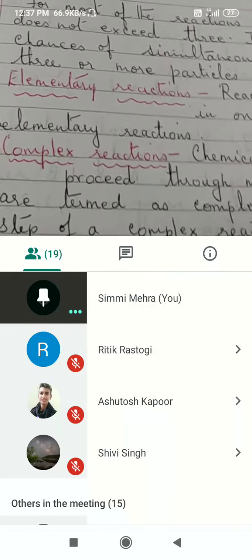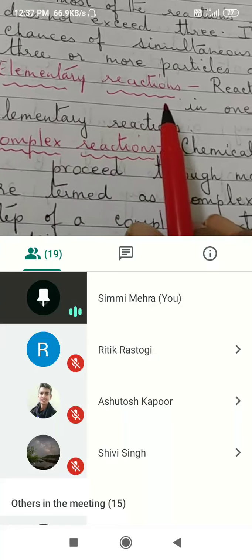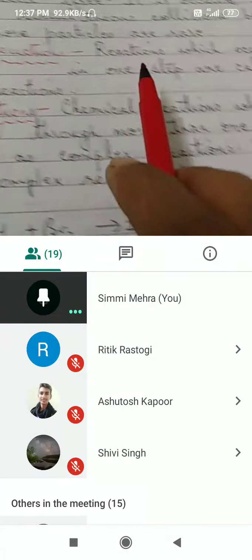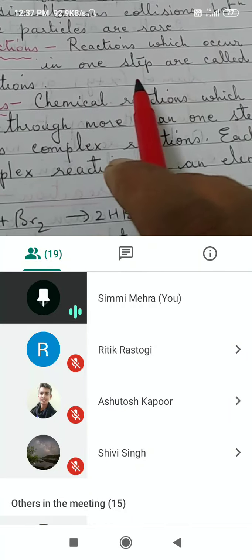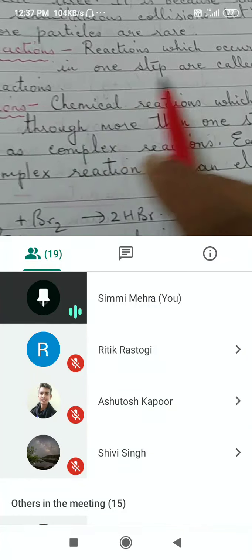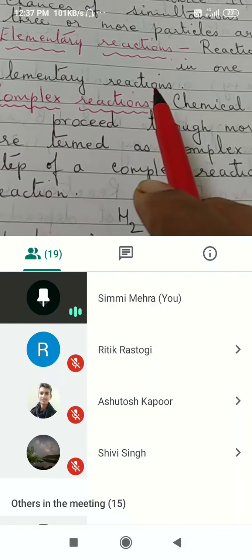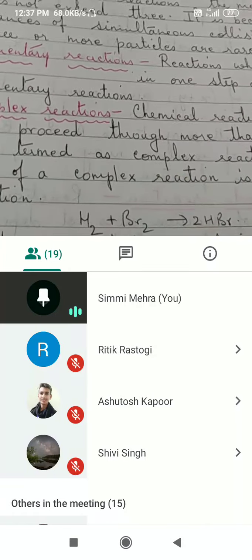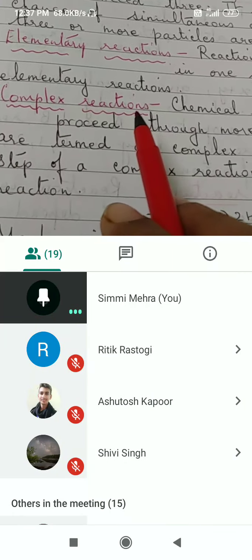Okay. Now what is meant by elementary reaction? Elementary is a one-step reaction. Reactions which occur in one step. I repeat, reactions which occur in one step are called elementary reactions. Reactions which occur in more than one step are known as complex reactions.